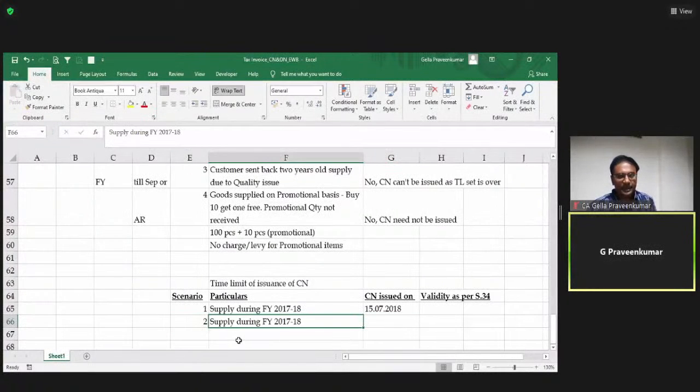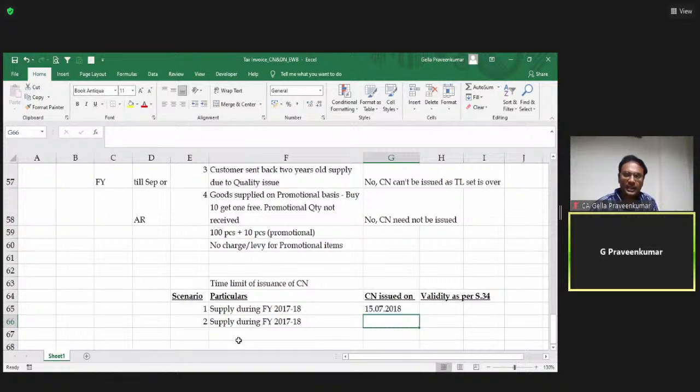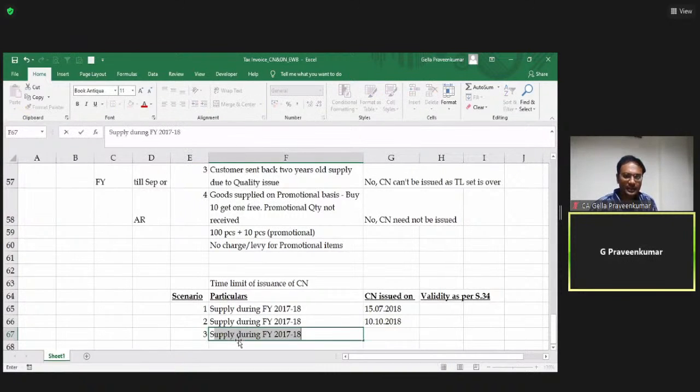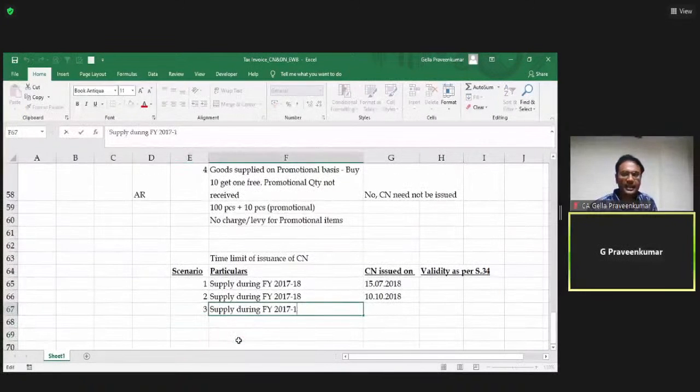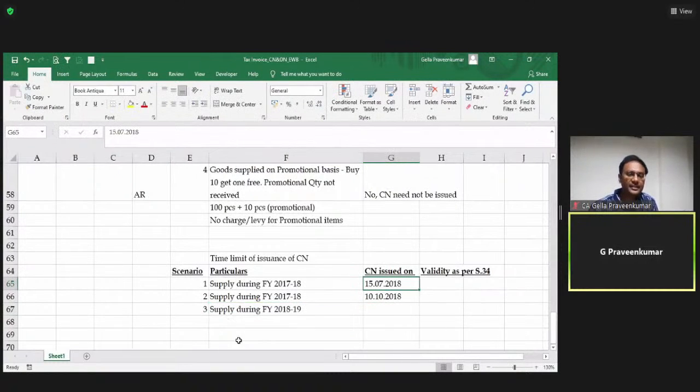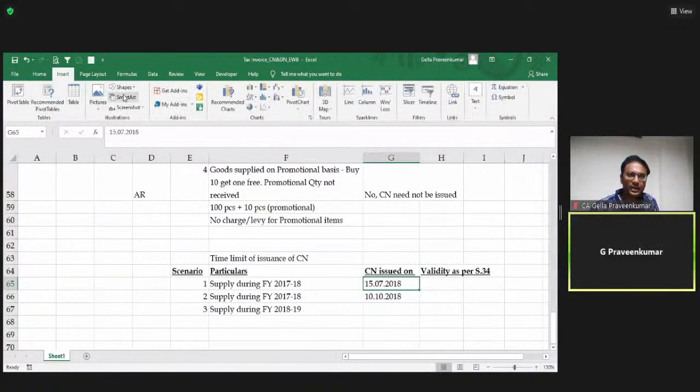Scenario 2. Supply made during financial year 17-18. Credit note is issued on, say, 10th October 2018. Third, supply during financial year 18-19. Now, friends, please make a note. This provision, when I'm explaining to you, I'm excluding the date which was extended by virtue of an order.